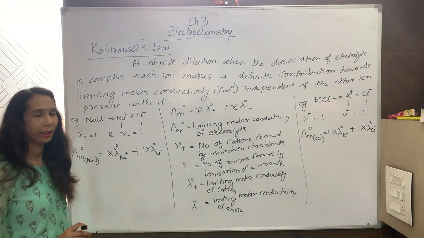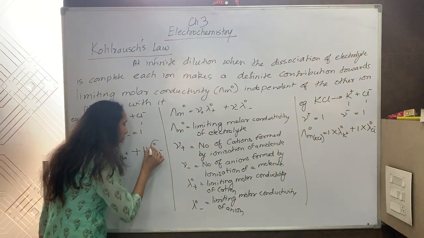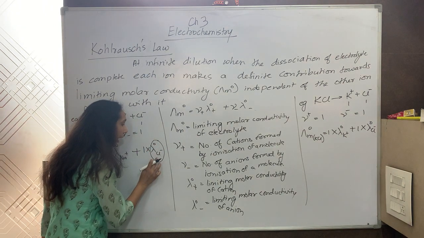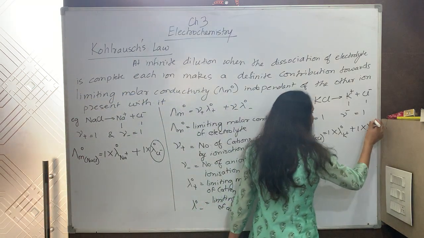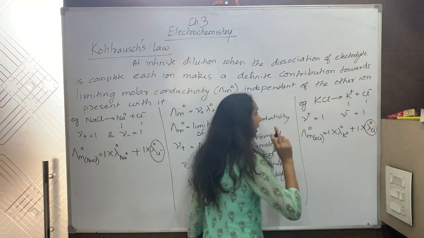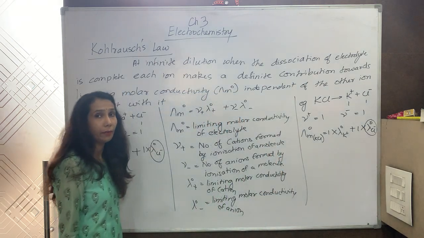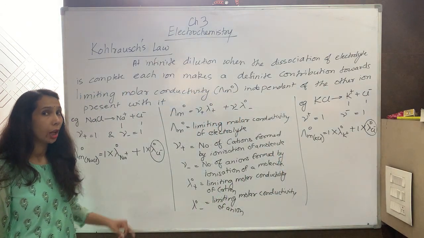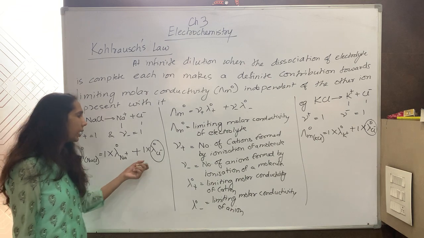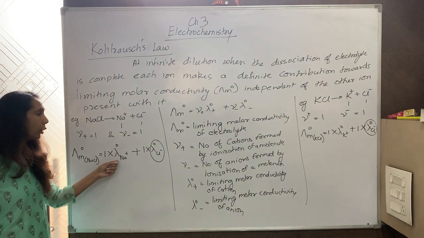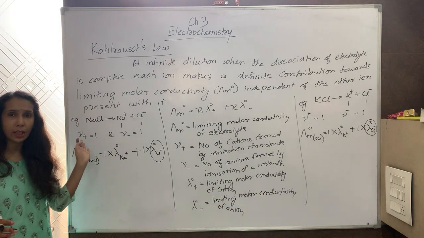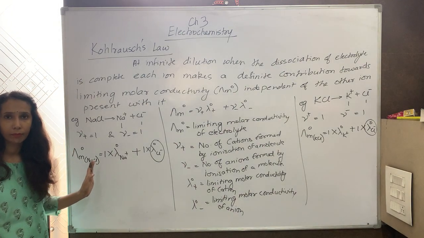Now one important thing. The limiting molar conductivity of anion: here also the anion is Cl negative and here also the anion is Cl negative. The value will be the same. So that's why the limiting molar conductivity of chloride is independent of that of the cation. Whatever cation is present, it doesn't matter.